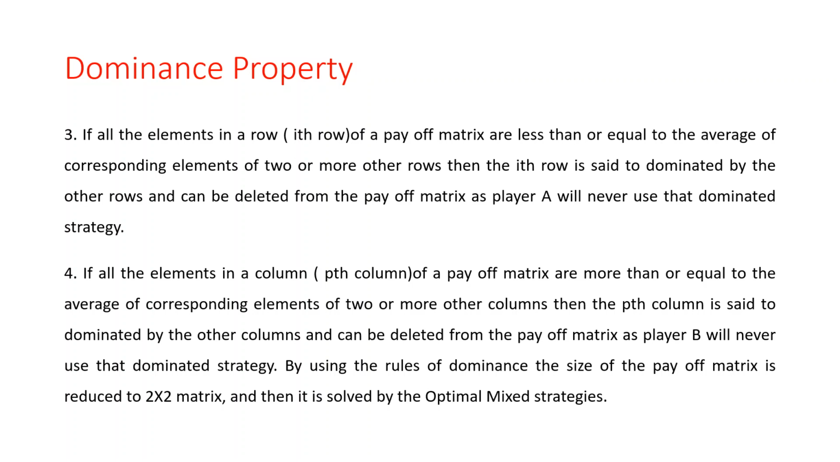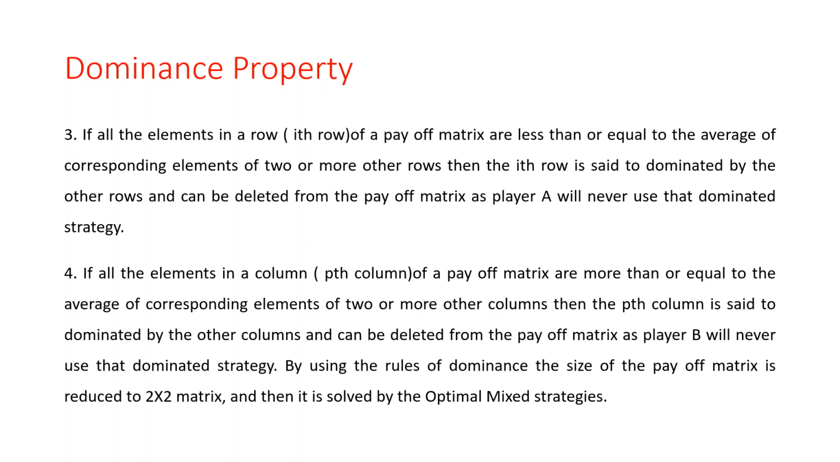Similarly, in dominance, the fourth rule is for columns. If all the elements in the pth column of a payoff matrix are more than or equal to the average of corresponding elements of two or more other columns, then the pth column is said to be dominated by the other columns and it can be deleted from the payoff matrix, as player B will never use the dominated strategy.